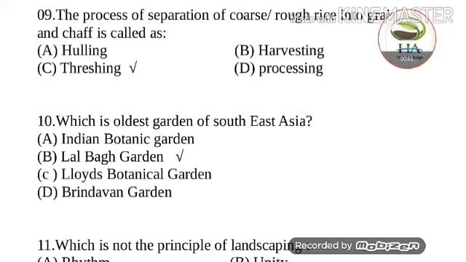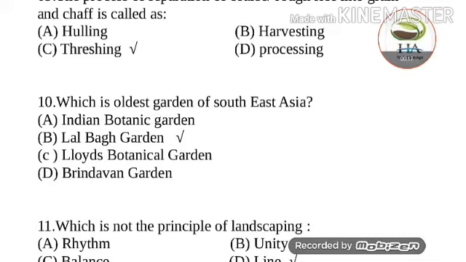Next question: which is the oldest garden of Southeast Asia? Options are Indian Botanic Garden, Lal Bagh Garden, Lloyd's Botanic Garden and Vrindavan Garden. First we talk about all the mentioned options. First one is Indian Botanic Garden, established in 1786 to 87.